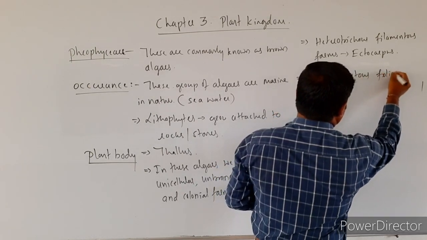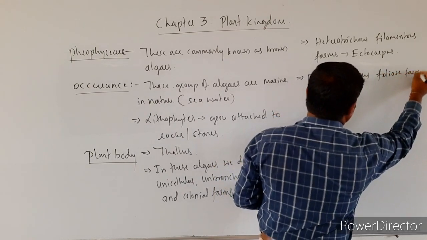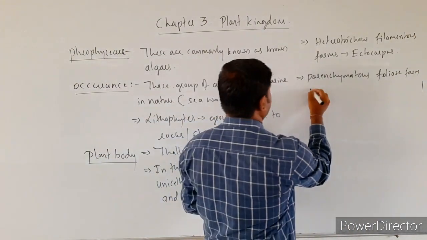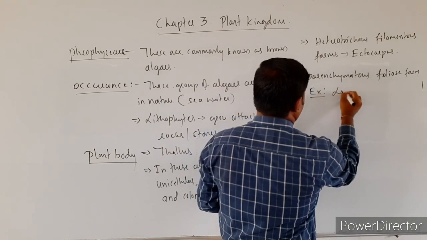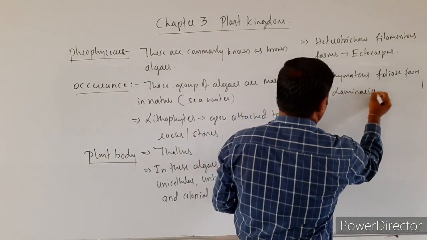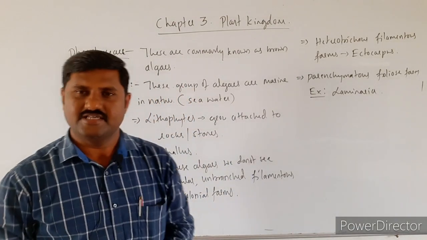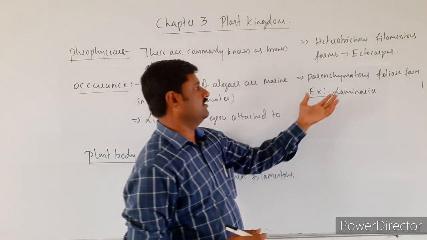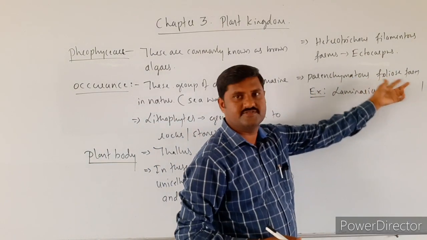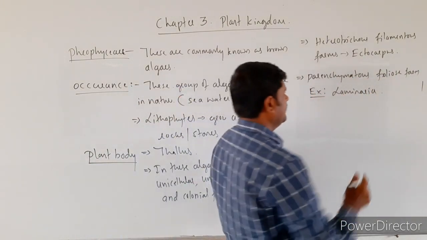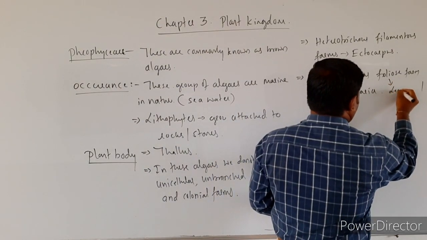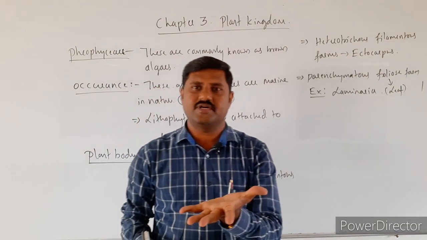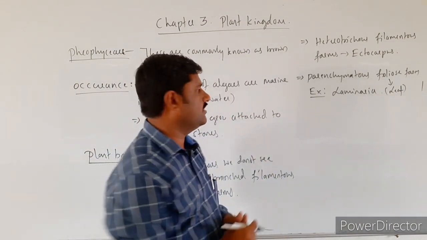parenchymatous, foliose form of the body that we come across. The best example for this one is Laminaria, right? Laminaria is the best example for this one. That kind of plant body that we come across. See here, parenchymatous, foliose means leaf, right? It looks to be as a leaf, right? Parenchymatous, flattened parenchymatous leaf-like structure that we come across here.